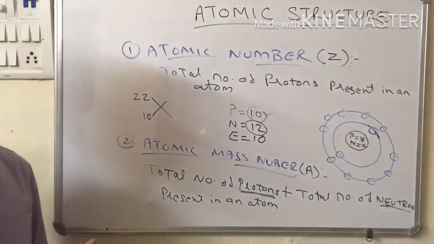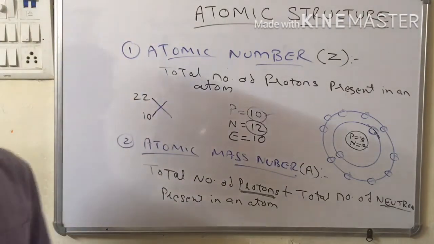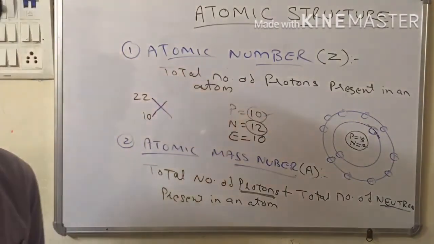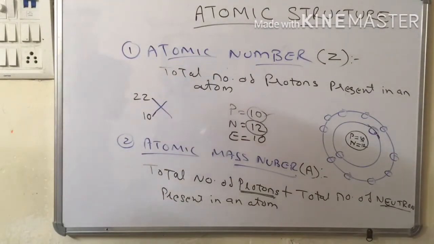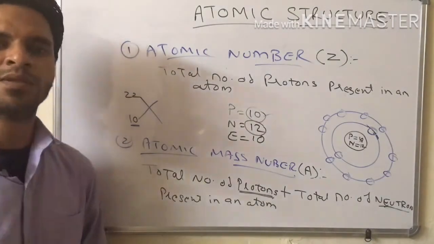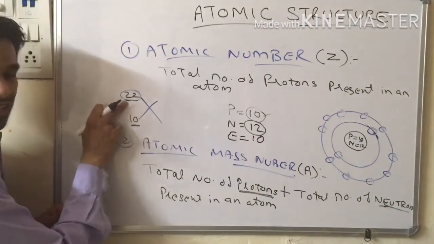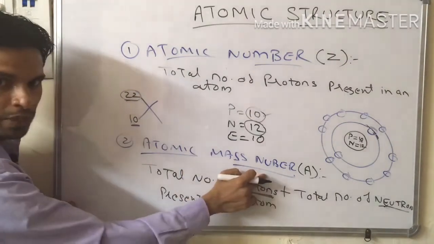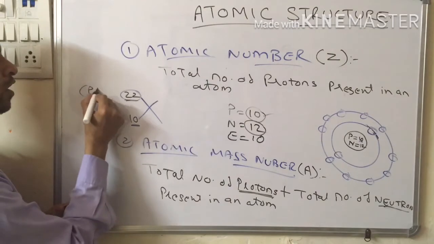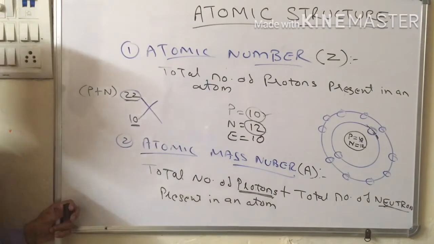Suppose you don't know the neutrons and you want to find the neutrons of any atom. It's very simple. This represents the atomic mass number, which is the addition of protons plus neutrons.